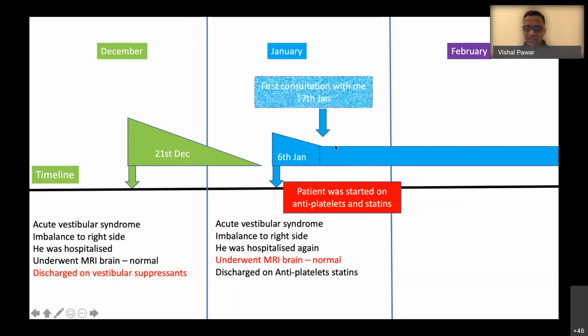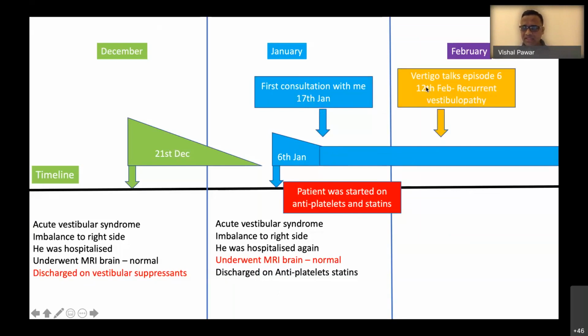The patient first consulted me on 17th of January because they had a lot of questions, like what is he suffering from, why is he getting all those episodes. And I presented this case in Vertigo Talks episode 6 on 12 February as recurrent vestibulopathy. And there are some new findings which have happened recently.